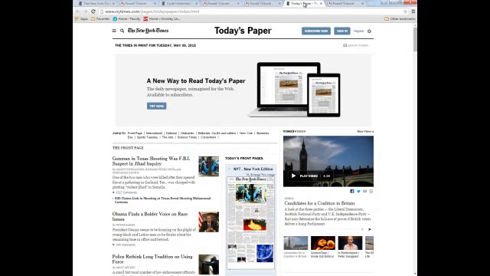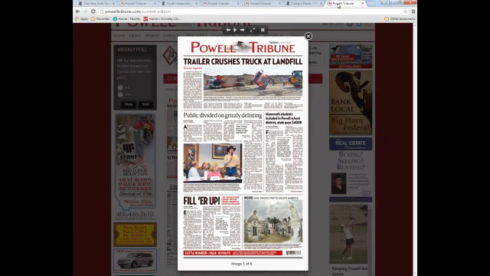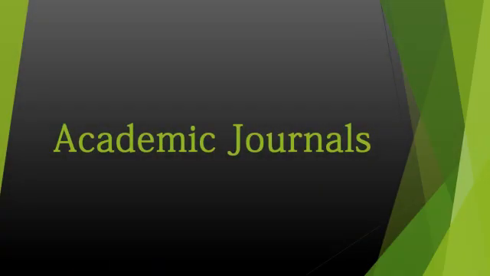Unlike magazines, newspapers are often published more frequently. National newspapers like the New York Times are published daily, while regional papers like the Powell Tribune are published twice a week. Newspapers also cover a wide range of subjects, but unlike many magazines, newspapers tend to focus on current events. Finally, an important point about both magazines and newspapers is that they are both reviewed and edited before they are published on the web.